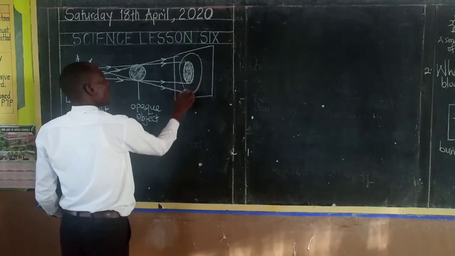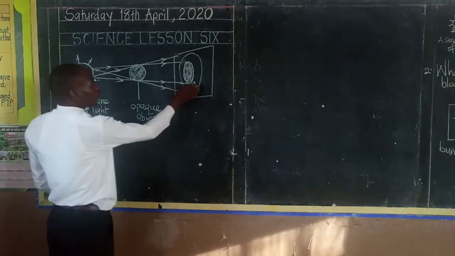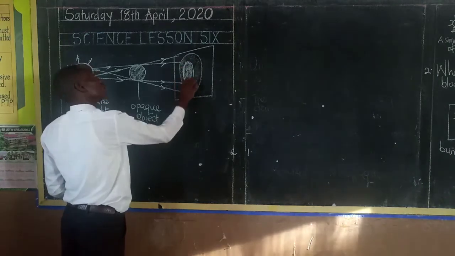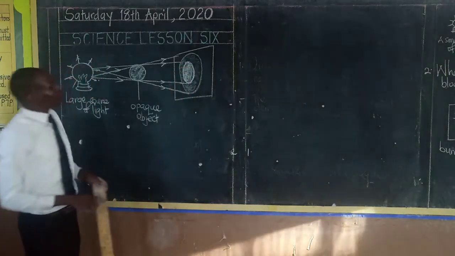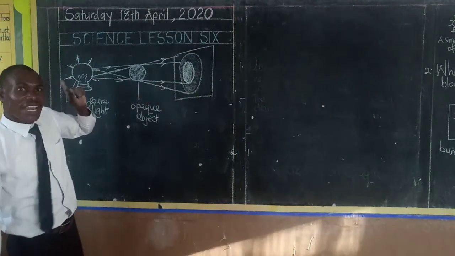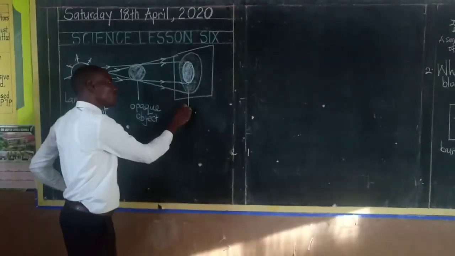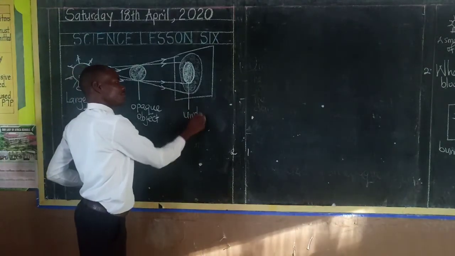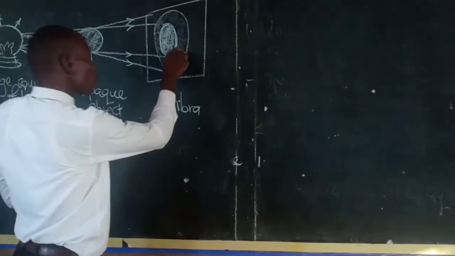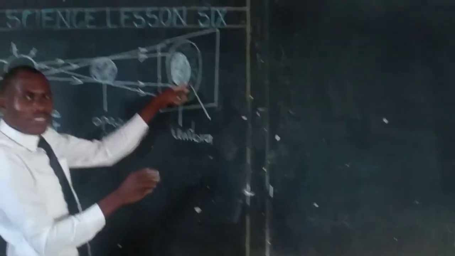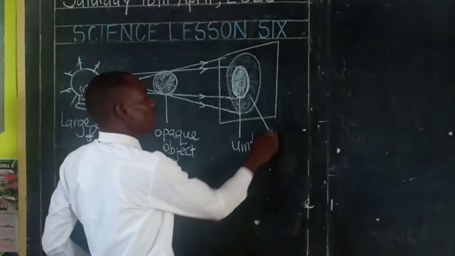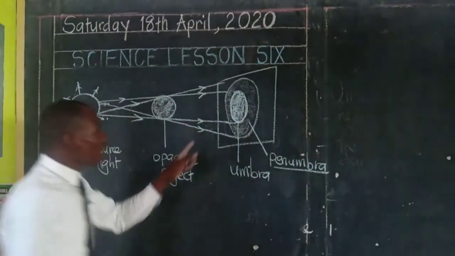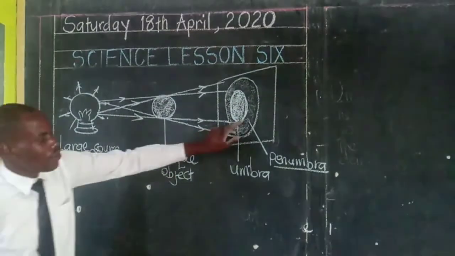So there we shall have a shadow, but that shadow will have two regions. Boys and girls, it will have one region which is totally dark. That region which is totally dark is called the umbra. Whereas the other region, which is partially dark, is called the penumbra. So that is one condition under which the penumbra shadow is formed.